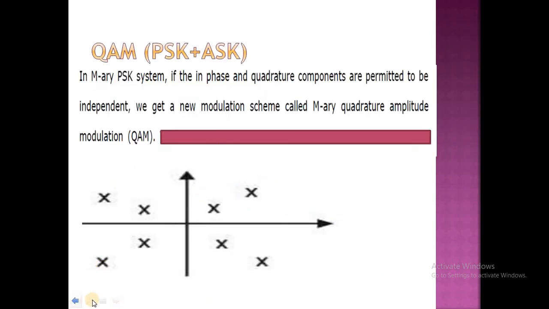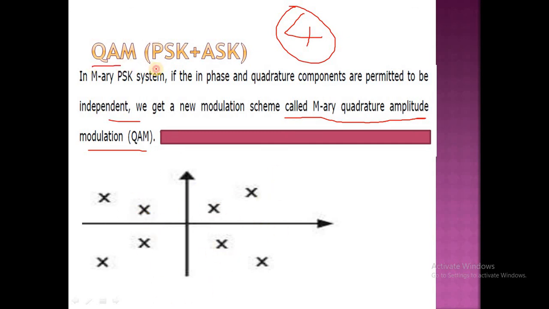And next one, the fourth one, is QAM in case of M-array signaling schemes. In an M-array PSK system, if the in-phase and quadrature phase components are permitted to be independent, we can get a new modulation scheme, that is called the M-array quadrature amplitude modulation scheme. So it is the constellation diagram. We have the different points at different locations. QAM, quadrature amplitude modulation, is the combination of PSK, phase shift keying, and ASK, amplitude shift keying.